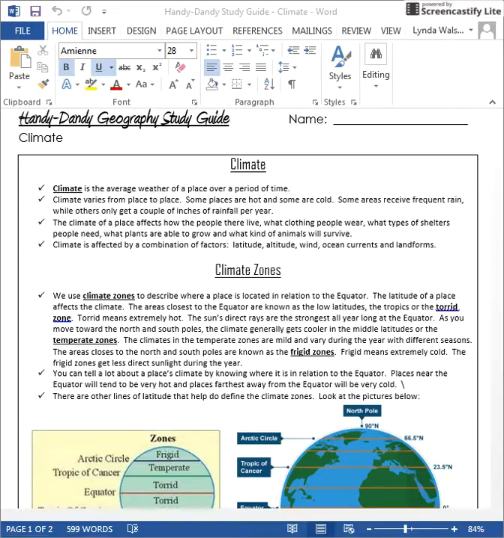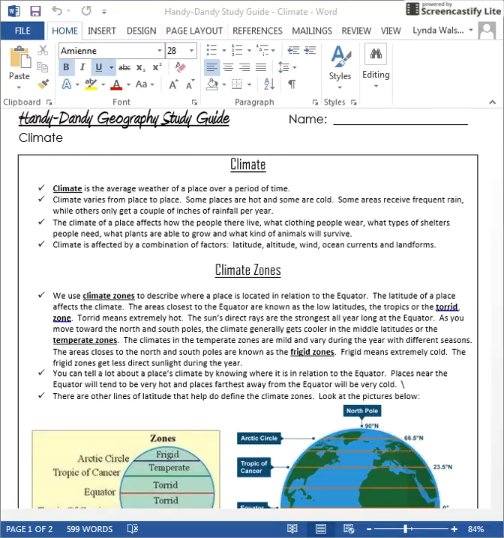Today's episode is on climate. Climate is not weather. Weather is what happens on one day. Or maybe you might ask, well, what's the weather tomorrow? But climate is the average weather of a place over time. So it's different from place to place, and it's not the same as weather.